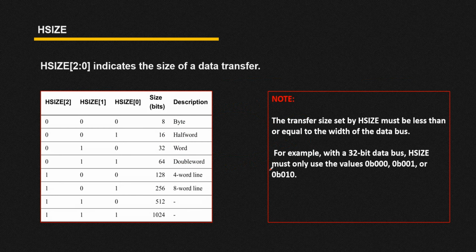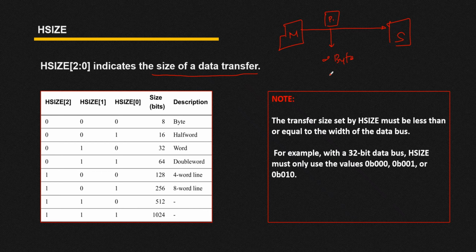Now next we have HSIZE. HSIZE indicates the size of the data transfer. Let's suppose this is your master and this is your subordinate, and from the master you have passed some packet. To get the size of your packet, you can use this HSIZE. Let's suppose your packet size is 2 bytes.